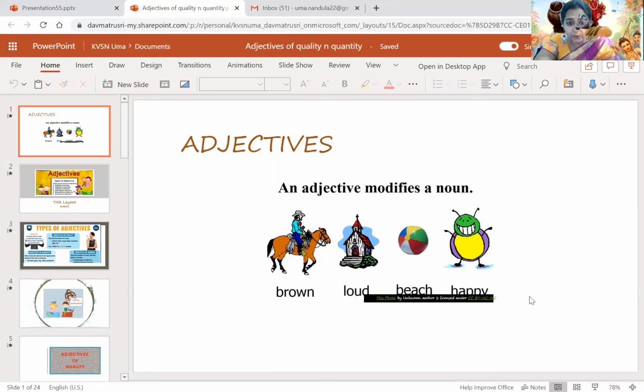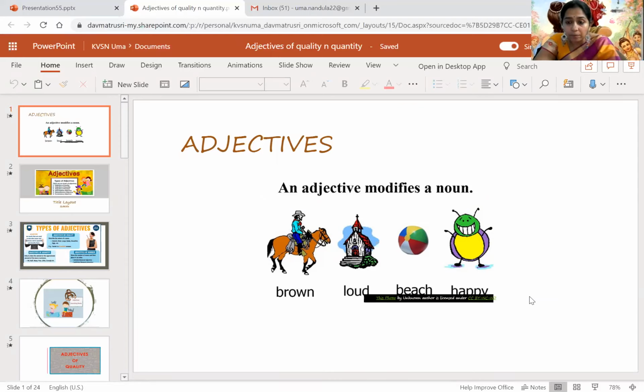Here on the screen you can see brown, loud, beach, happy. An adjective modifies a noun. A brown horse: the color of the horse is brown, so you understand what kind of horse it was. The bell is loud. How is the bell?